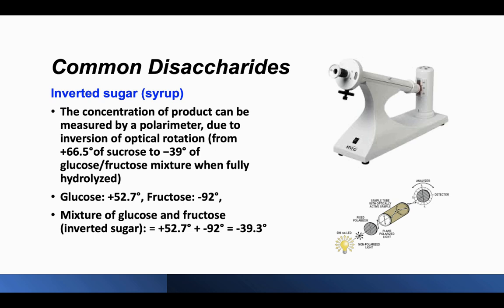For glucose, the light is rotated to the right by 52.7 degrees, and for fructose, the light is rotated to the left by 92 degrees. Adding them together, we get the light rotation of inverted sugar of negative 39 degrees.